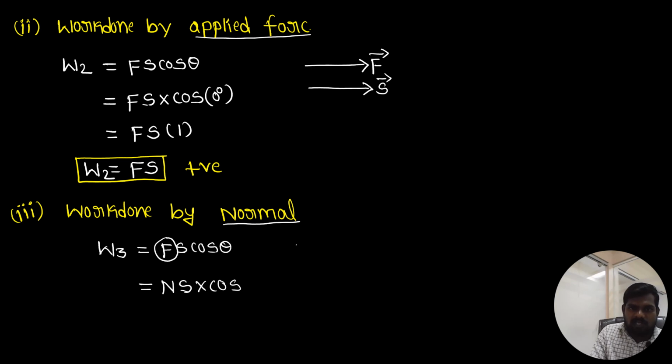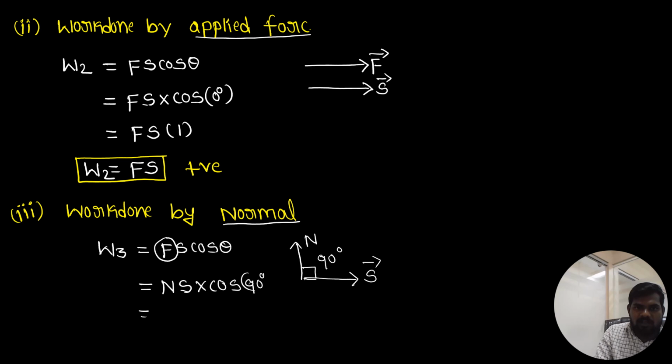In the diagram the normal force is upward and the displacement is to the right side. The angle between these two is 90 degrees. So normal reaction into displacement into cos 90 is 0. Then the third work done W3 is 0.